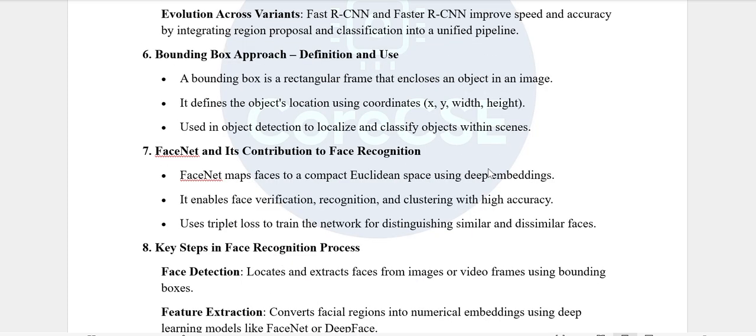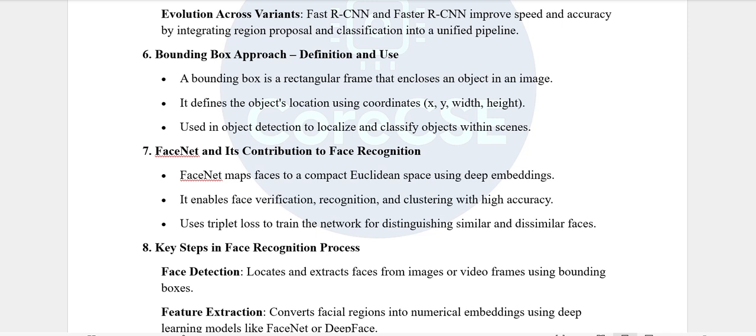Bounding box approach, definition and use. A bounding box is a rectangular frame that encloses an object in an image. It defines the object's location using coordinates x, y, width and height. It is used in object detection to localize and classify objects within scenes.